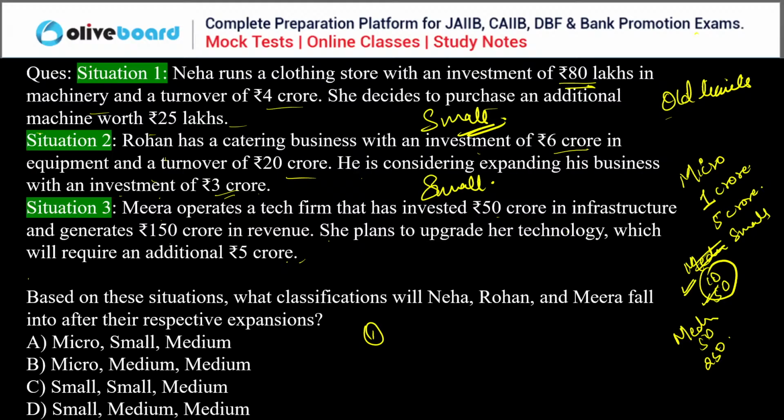Now Mira. When she upgrades the investment, the total investment is 55 crore and the turnover is 150 crore. So now it is considered a medium enterprise. So small, small, medium. C is the correct answer here.